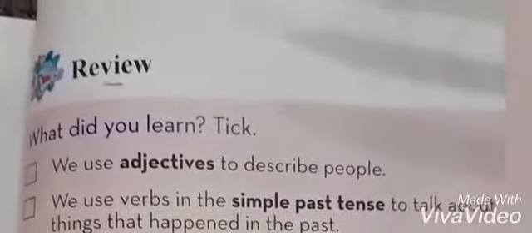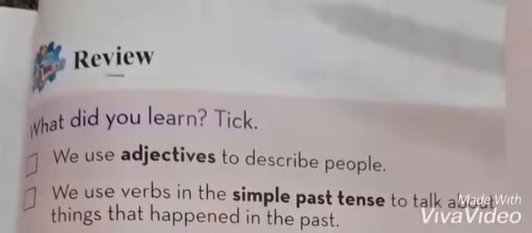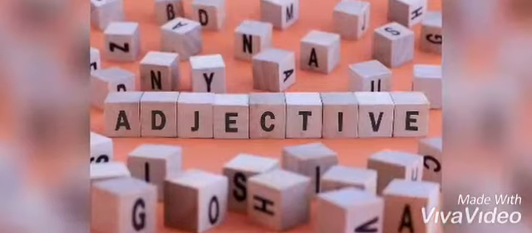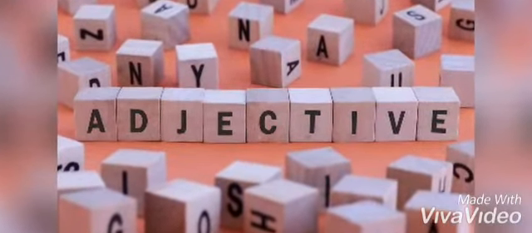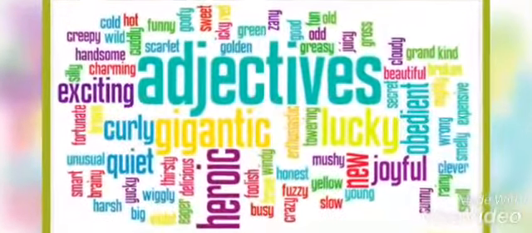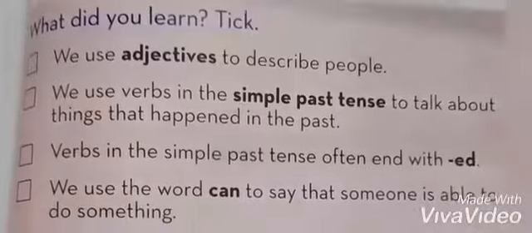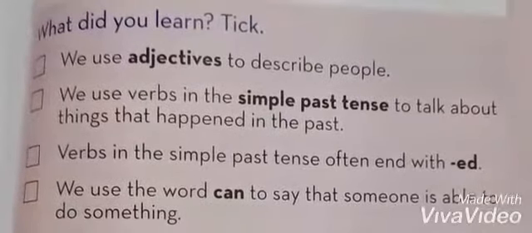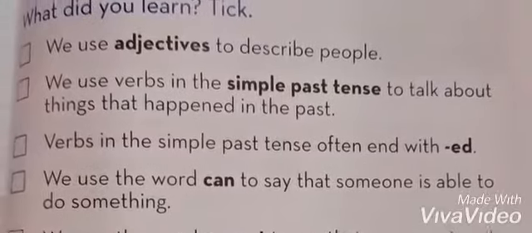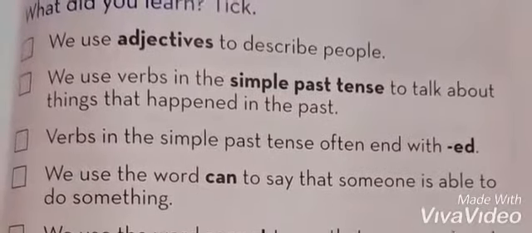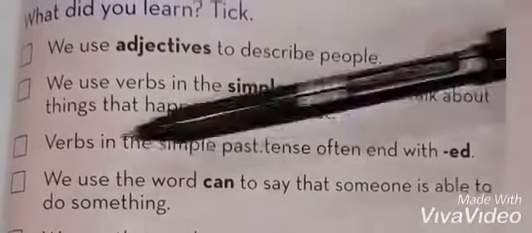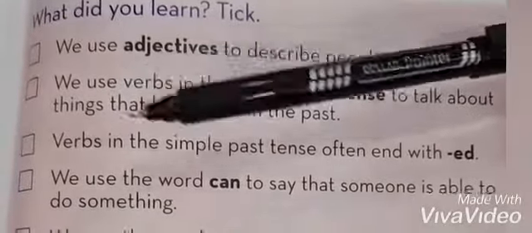Number 1, we use adjectives to describe people. Adjectives are words that describe the qualities of nouns. They can also describe the quantity of nouns like many, few, millions. We use verbs in the simple past tense to talk about things that happened in the past. So we have to tick in the box.